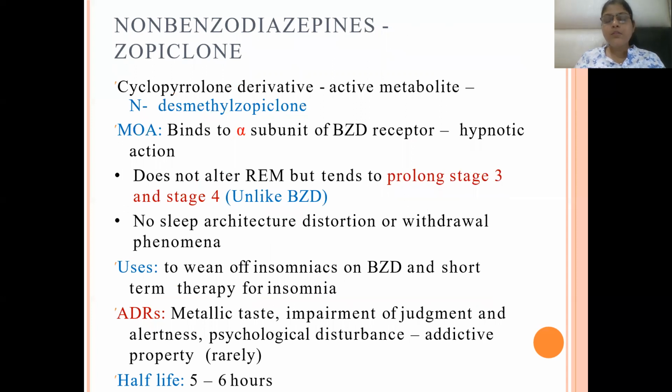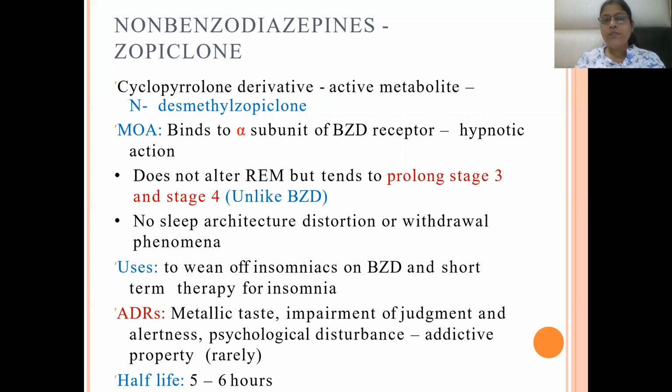Now the non-benzodiazepines, such as zopiclone, differ in that they act on the alpha-1 subunit of the benzodiazepine receptor. So they increase the chloride channel opening and lead to hyperpolarization. The hypnotic action is produced by this. They do not alter REM and do not decrease stage 3 and stage 4 of the NREM stage. Means REM is also prolonged and stage 3 and stage 4 of NREM are also prolonged, so there is no sleep architecture distortion.